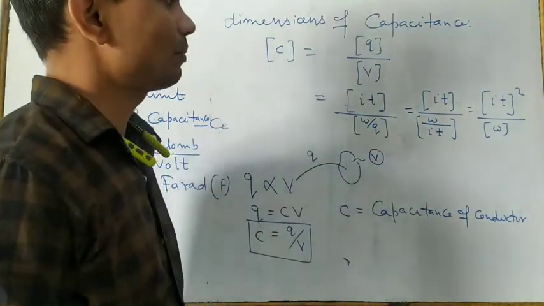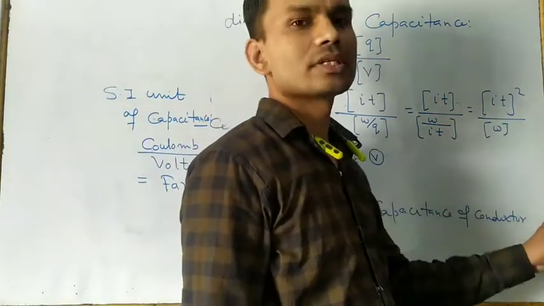Now you know the dimensional formula of work done, which is force into displacement.